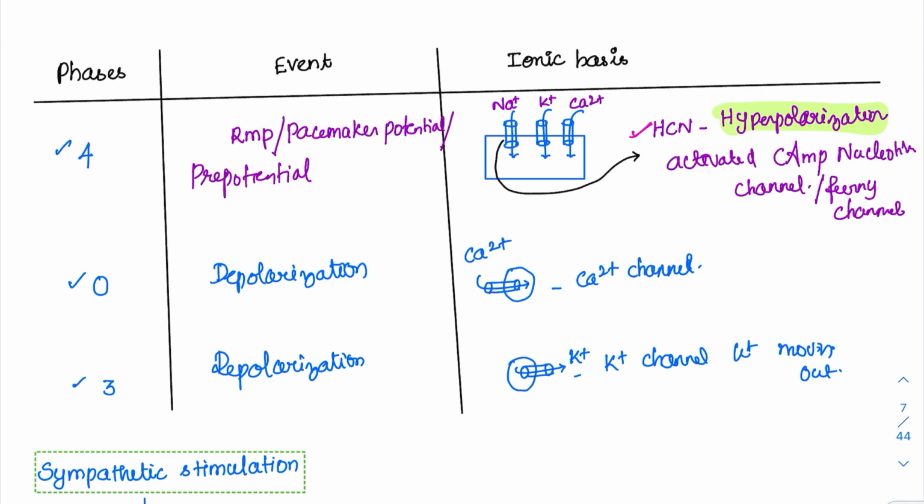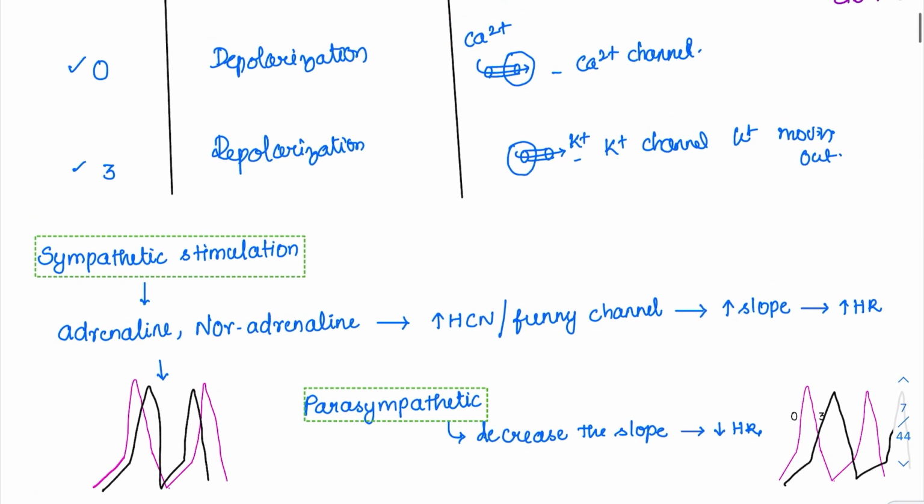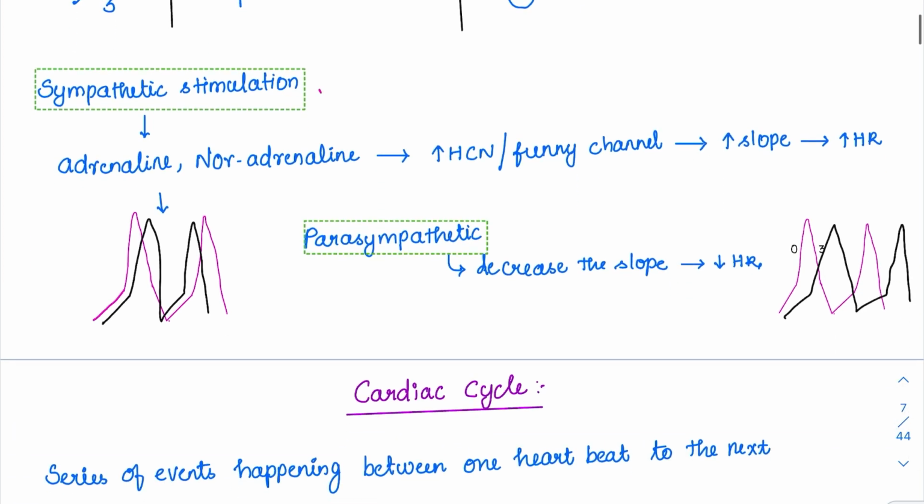Then coming to the sympathetic stimulation, all of us know the heart is under the control of sympathetic and parasympathetic stimulation. Sympathetic stimulation increases the heart rate and parasympathetic stimulation decreases the heart rate. All of us know this concept. So how does it act? Sympathetic stimulation, like adrenaline and noradrenaline, will increase the activity of funny channels. They are constantly increasing the activity of funny channels.